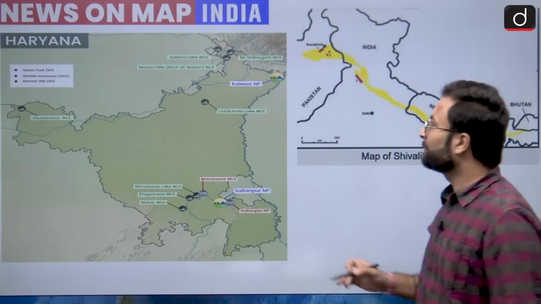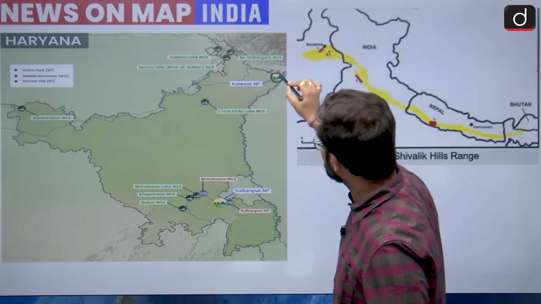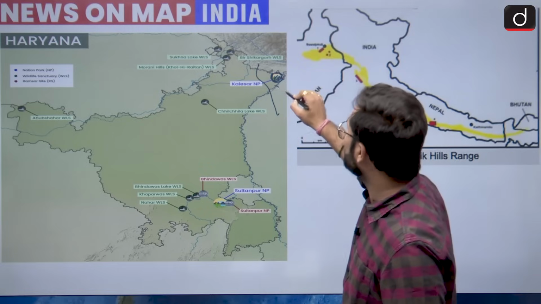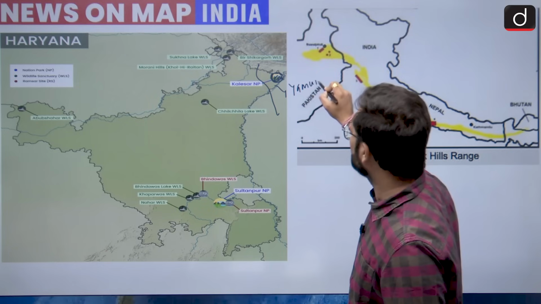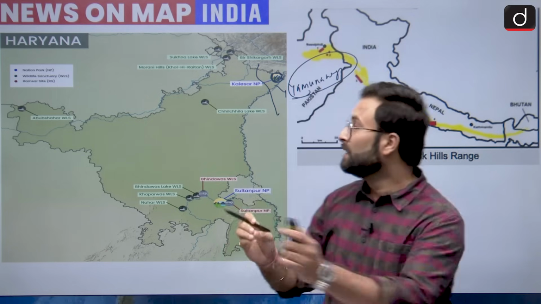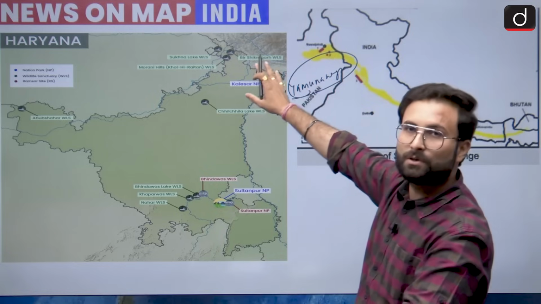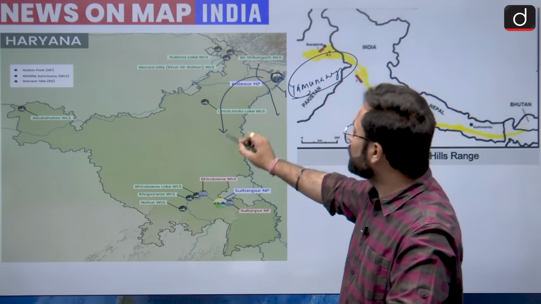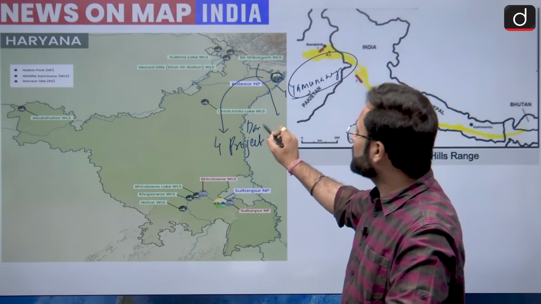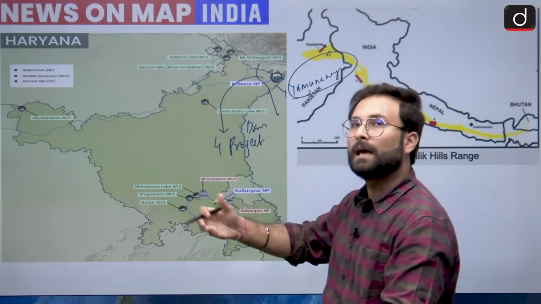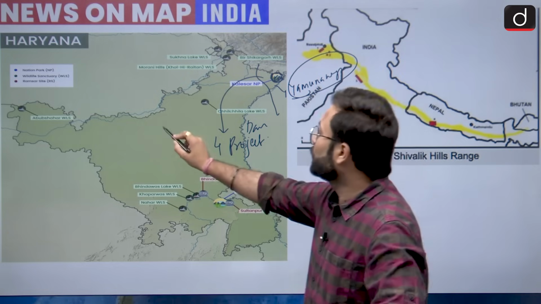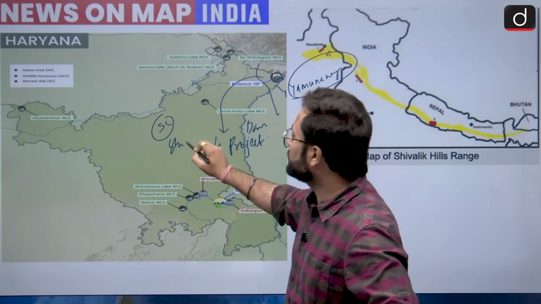Now coming to the map over here. Somewhere here is basically your Kalesar National Park, and this particular area is under Yamunanagar district. This is the only district of Haryana through which the Yamuna passes. That is why Kalesar National Park has been in the news. This particular national park was in the news because 4 dam projects have been sanctioned by the state government, and they have been approved by the authorities as well. But the Supreme Court has put a stay on this, and that is why it was in the news.